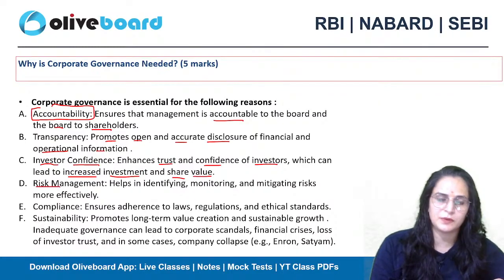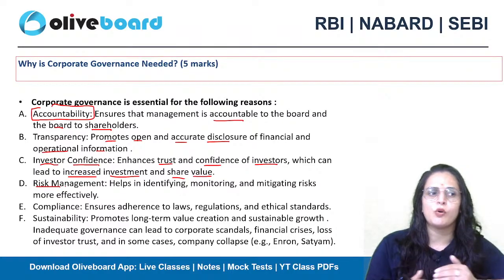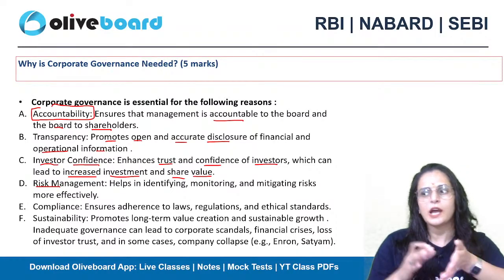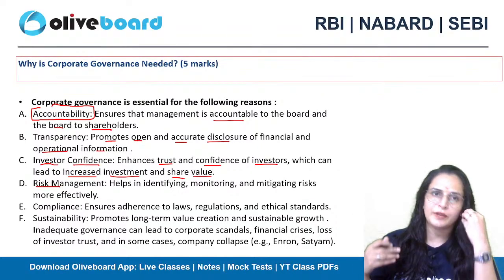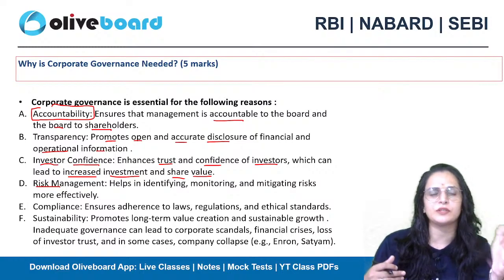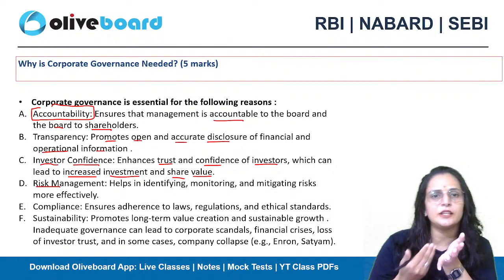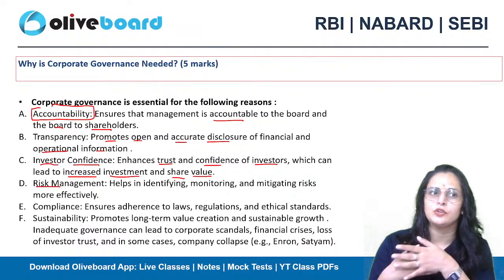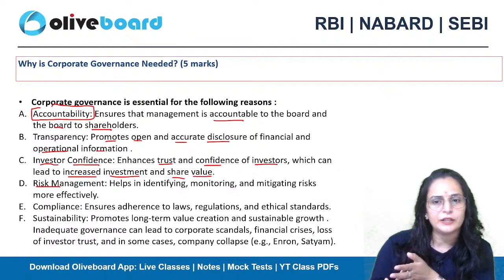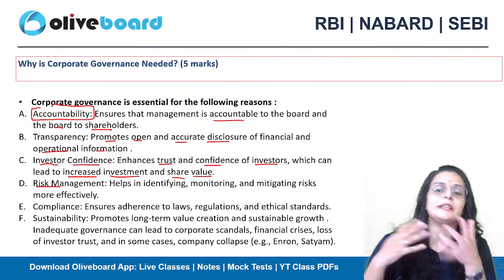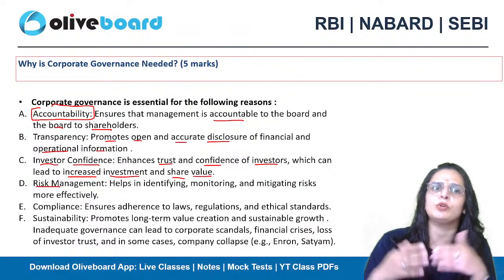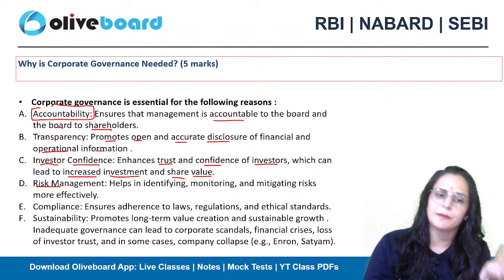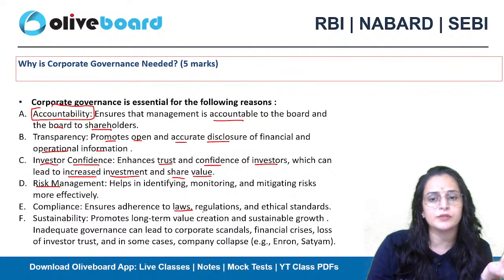Risk management. If all the things going on in an organization are following a specific pattern, specific processes, and specific rules, then whenever any risk or unfortunate situation occurs, it will be easy to identify it because there is no forging. It will be easy to monitor it and to mitigate the risk more effectively. You can find a solution for the problem more effectively because everything is very transparent.